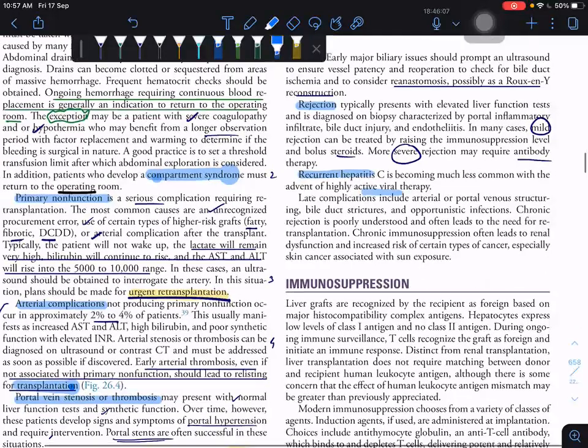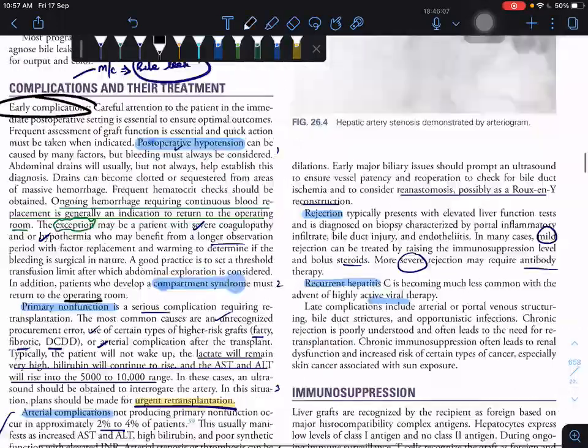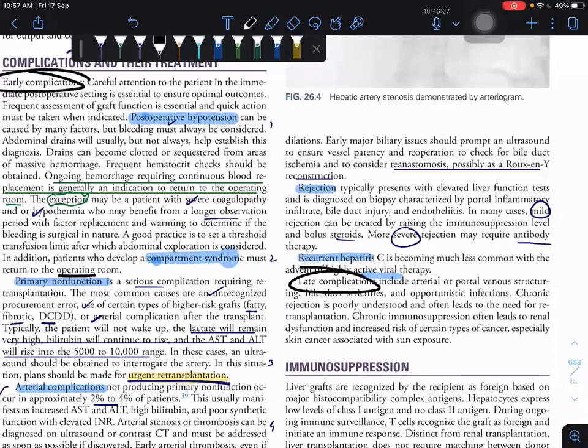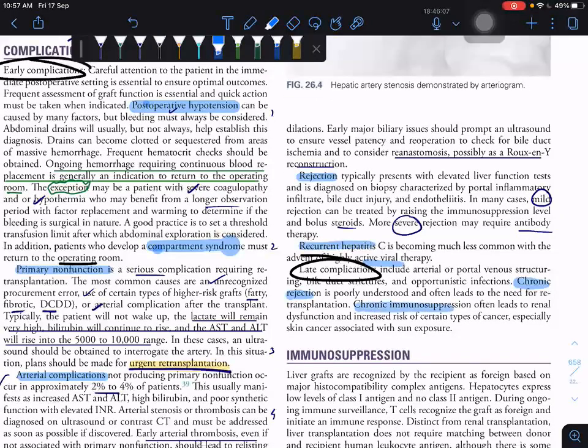Okay, and the late complications. We saw the early complications, then we'll go into the late complications. What we are seeing is chronic rejection. This is also an indication for retransplantation, and chronic immunosuppression.